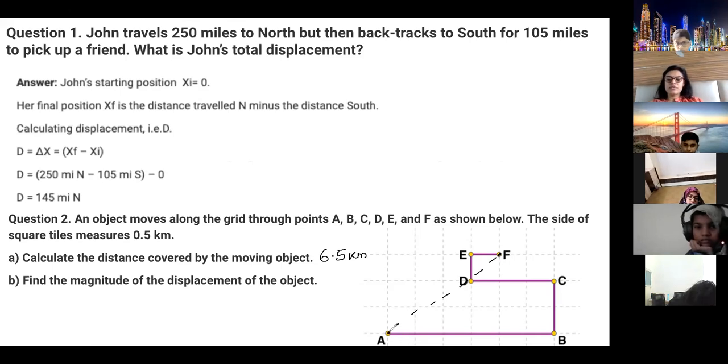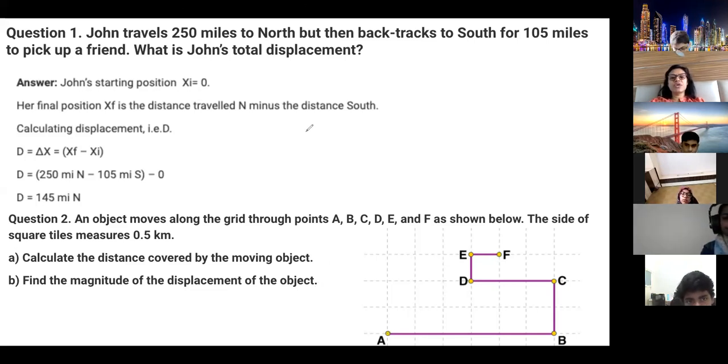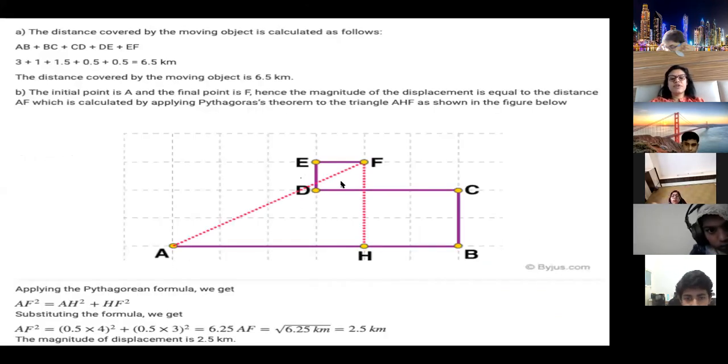This distance is there, the magnitude. This distance. If you are drawing it, you can measure it like 0.5 centimeter, 0.5, 0.5. If you draw it, you will get the answer. So this is basically displacement, which you will get either by drawing with scale. You can see over here, they have actually calculated it using the Pythagoras theorem.